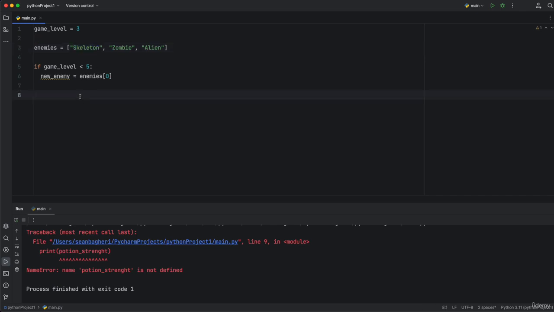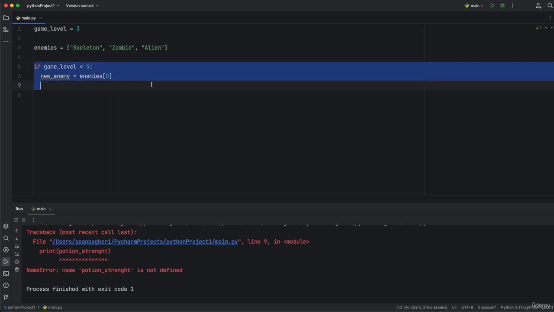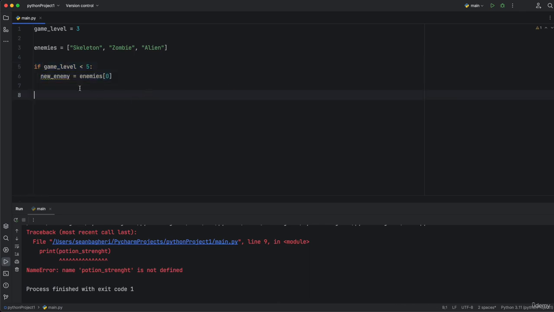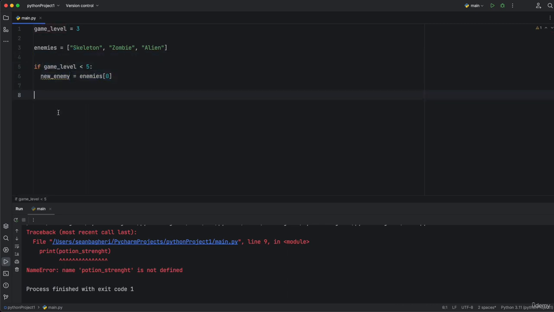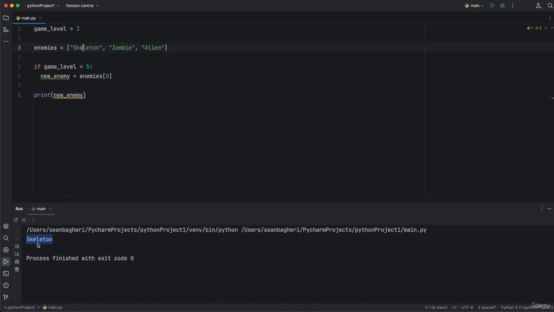Now, one of the things about Python, which is a little bit different from other programming languages, is that any variable that is defined inside an if and else or while loop statement is actually on a global scale. All right, so this is not the case in, let's say, other languages such as C#, C++, I think, some other languages, and specifically Java as well. But in Python, this is a variable that, even though it's inside this if statement, is still on a global scale. So if I print the new enemy, I will be able to print the first thing, which is skeleton. So we just printed skeleton right here.